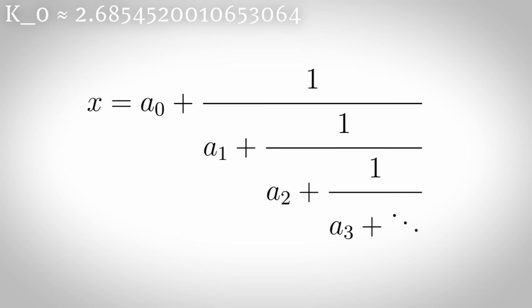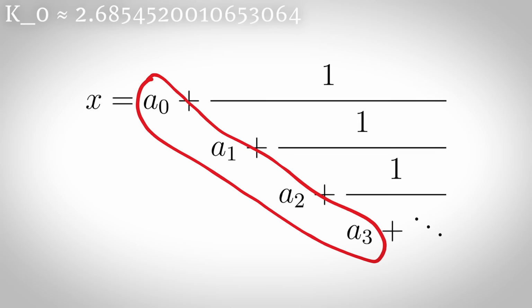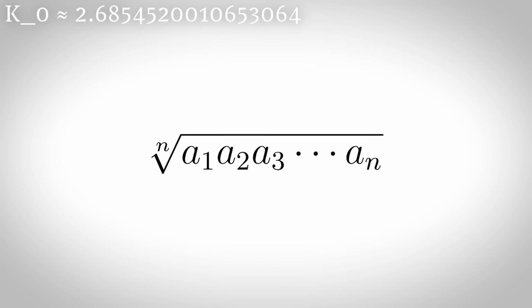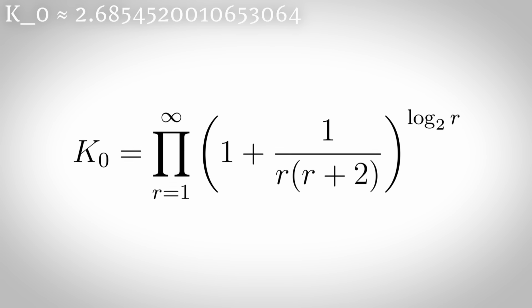Khinchin's constant. For almost all real numbers x, you can write x as a continued fraction like so. Then the geometric mean of the continued fraction coefficients a1, a2, a3, and so on, approaches a constant as n approaches infinity. That constant is Khinchin's constant.